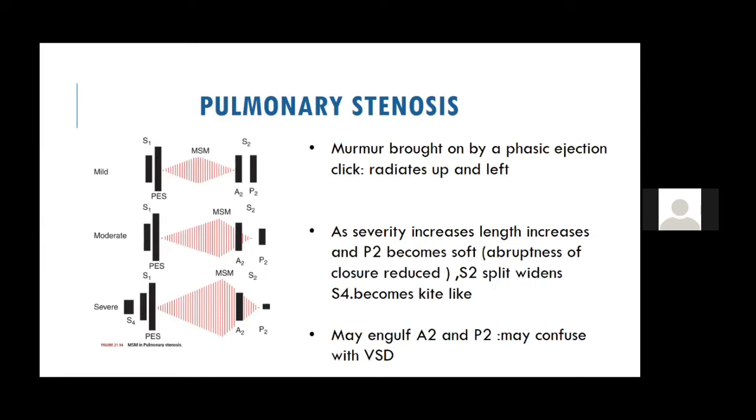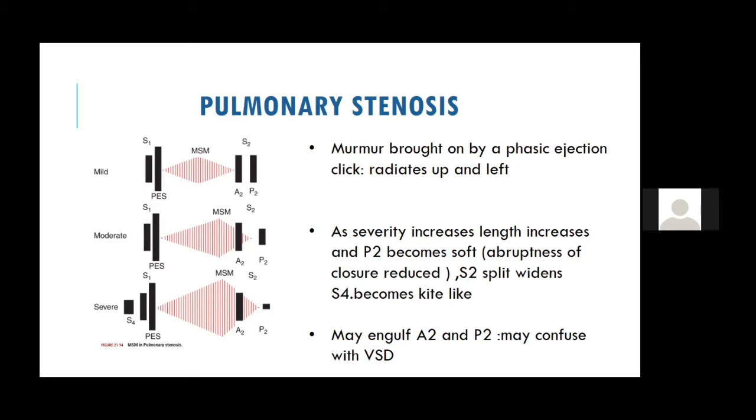Now, why it decreases on inspiration is, on inspiration, the venous return increases. When the venous return increases, the RV end diastolic pressure increases. And when the RV end diastolic pressure increases, there is a premature early opening of the pulmonary valve. So the valve opens from a shorter distance because the RV EDP has increased beyond the pulmonary pressures before the time.